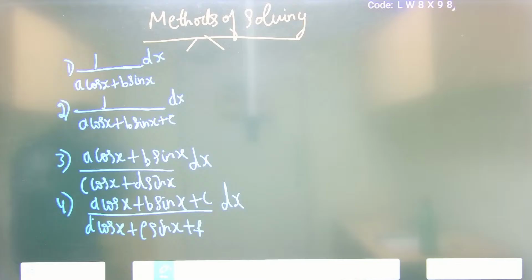Now let us see how to solve each of these questions, or what are the methods that we have to follow to solve each of these questions. So these are the 4 types that we have. Now let us solve each of them and see the method to solve each of these questions.